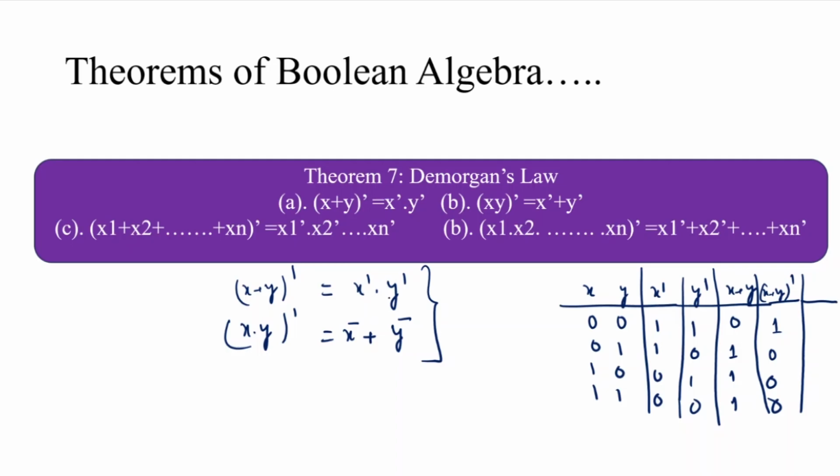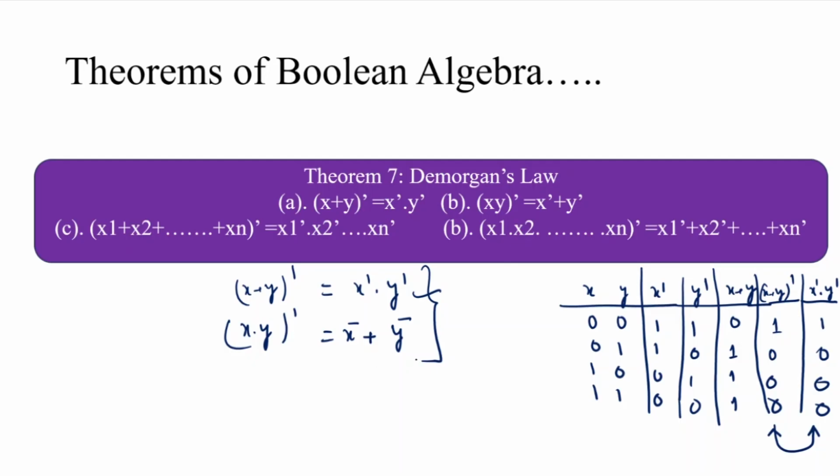Then we find x dash y dash. Here we take x complement dot y complement, which is 1 into 1, that is 1, 1 into 0 is 0, 0 into 1 is 0, and 0 into 0 is 0. Here we see that these two columns, x plus y whole dash and x dash y dash, have the same values. This proves that x plus y whole dash is the same as x dash dot y dash. Similarly, x y whole dash we also prove through a truth table, and it is the same as x dash plus y dash.